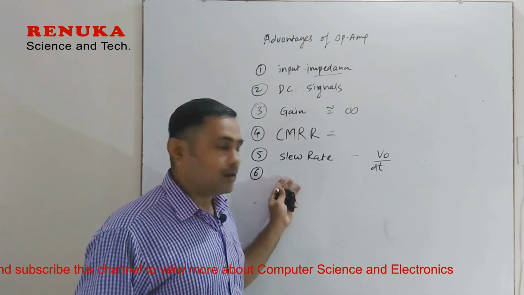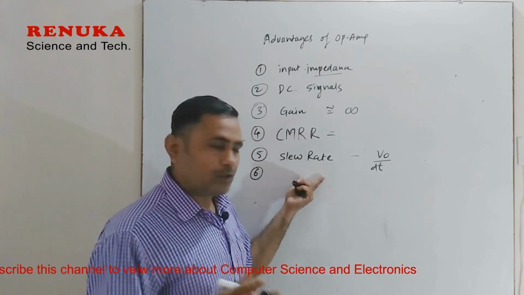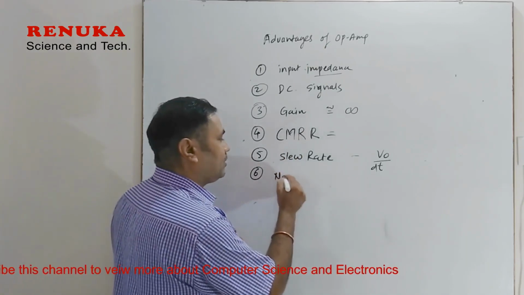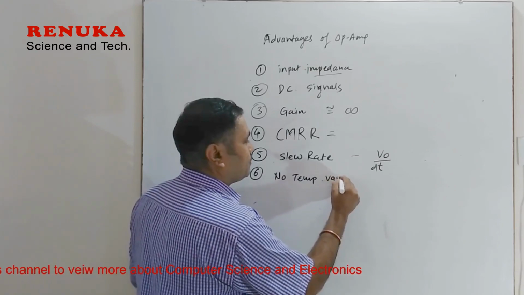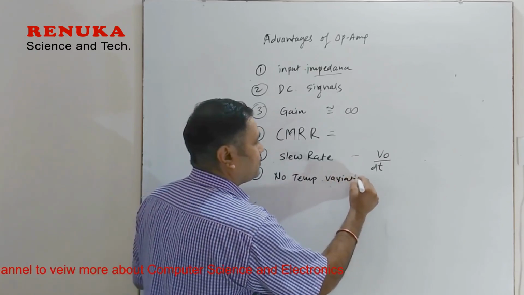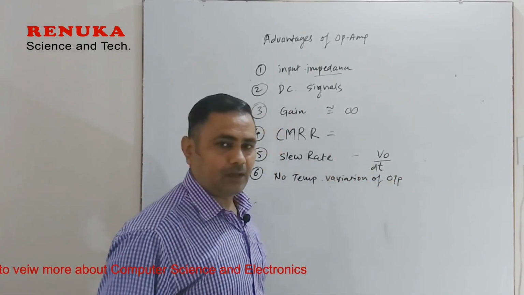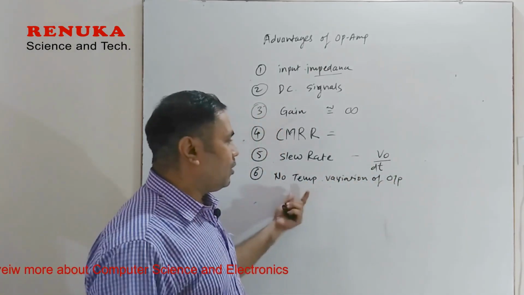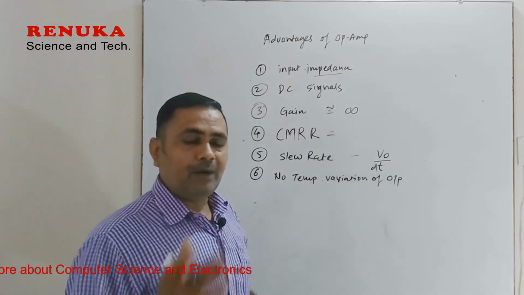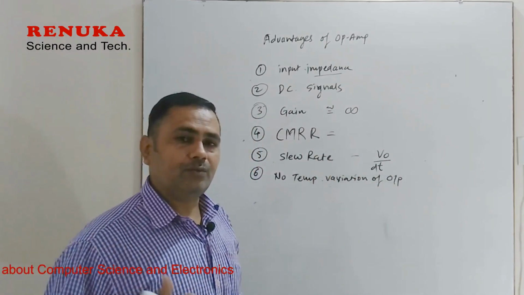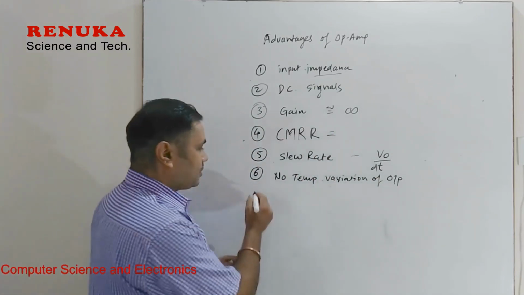But in the operational amplifier, this effect is very small. So there is no temperature variation effect on the output and no supply variation effect. If the supply fluctuates, the output remains constant in the operational amplifier, but in a normal amplifier, if the supply voltage fluctuates, the output also varies. So this is the sixth factor.